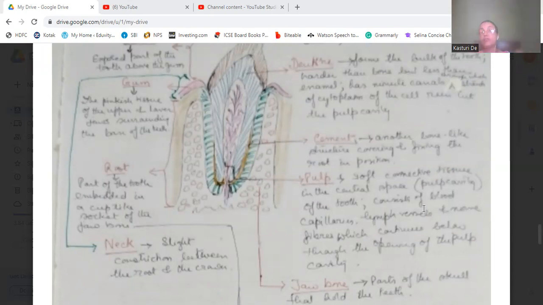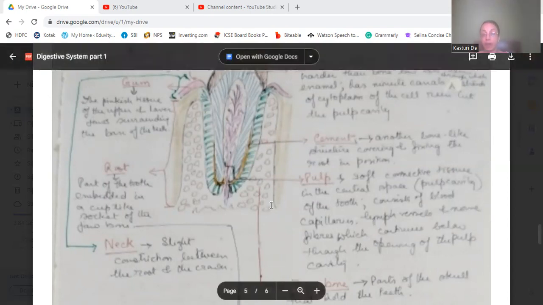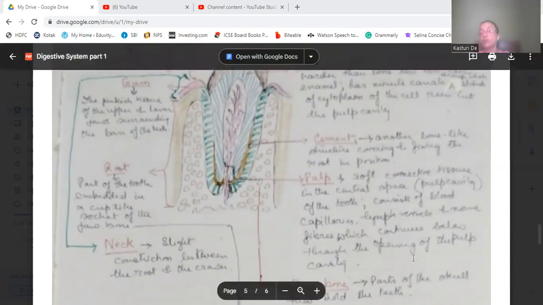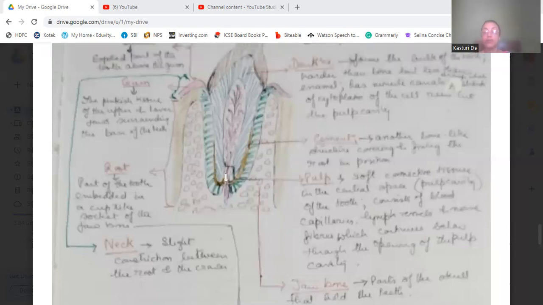These continue down through the opening of the pulp cavity into the gum, into the jaw bones, where they connect to the main vessels.